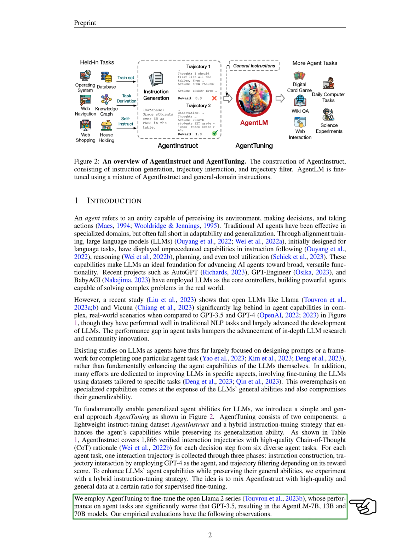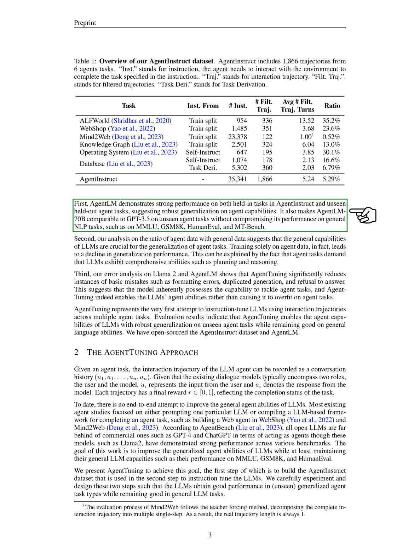Our evaluations showed that AgentLM performed well on both the tasks in AgentInstruct and unseen agent tasks, suggesting strong generalization of agent capabilities. It also made AgentLM-70B comparable to GPT-3.5 on unseen agent tasks without compromising its performance on general language tasks.